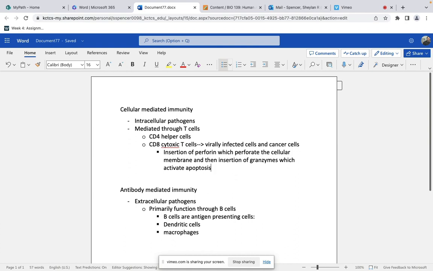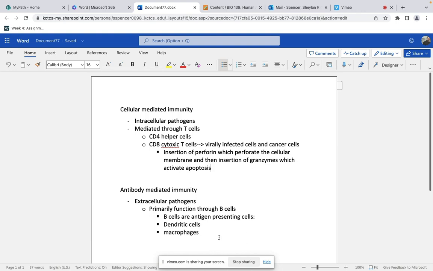Cellular-mediated immunity, again, is mediated through T cells, the CD4 and CD8 cells. The CD8 cells are cytotoxic T cells, and they function through the insertion of perforins. Perforins perforate the cellular membrane, and then after the membrane is perforated, there's insertion of granzymes. These granzymes then activate apoptosis. Cytotoxic T cells primarily attack virally infected cells and cancer cells. Again, all this is high yield for examination purposes.